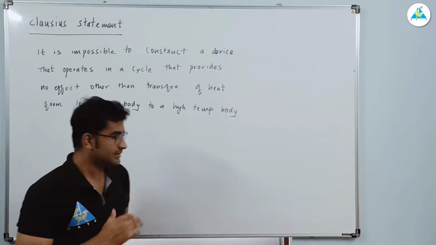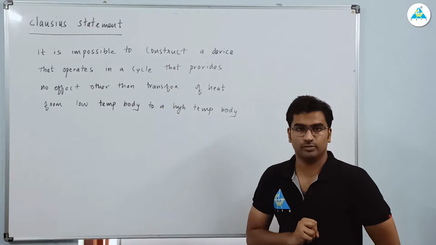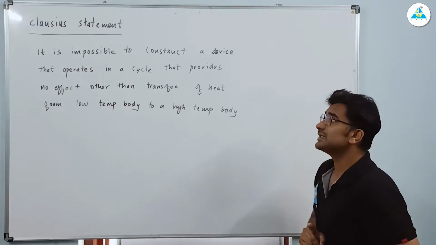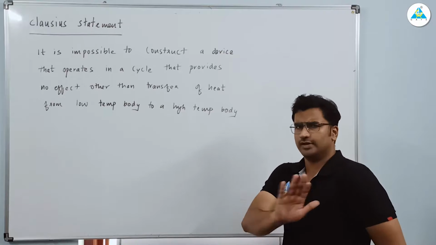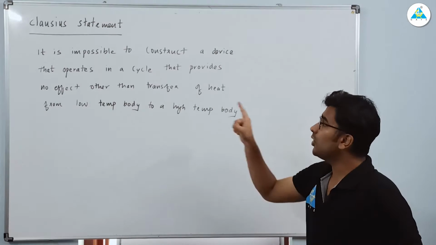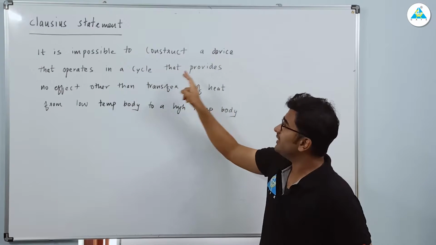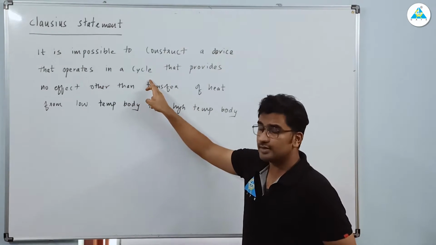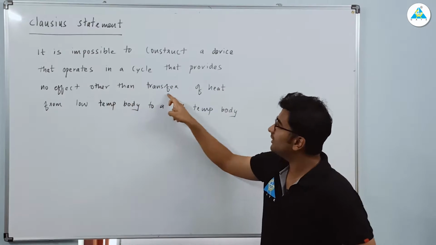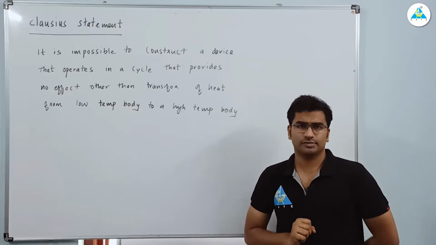So we will see first of all the second statement for our second law of thermodynamics, right? So I hope you can read it. It's a Clausius statement. It is impossible to construct, right? So first of all, it is impossible, okay? It is impossible to construct a device that operates in a cycle. It's a cyclic device, right? We are talking about a cyclic device that provides no effect other than transfer of heat, right, from low temperature body to high temperature body, right?